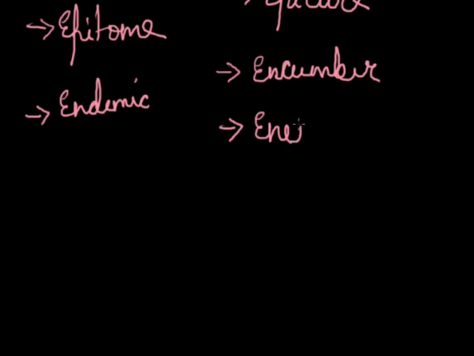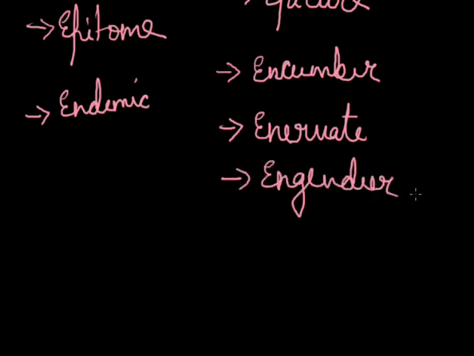Then the other word is innovate. Innovate means to weaken. And then the other word is engender. Engender means to cause to exist, or to produce. Example with innovate: the sickness innovated its victim completely. And engender means to produce: the group attempted to engender change to the law.